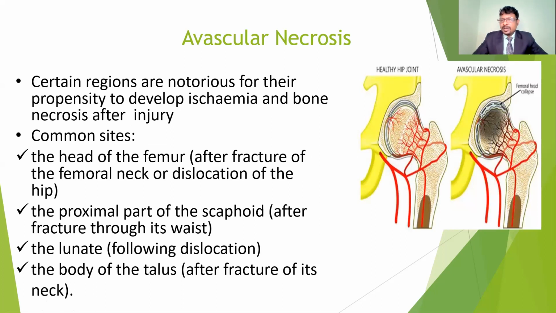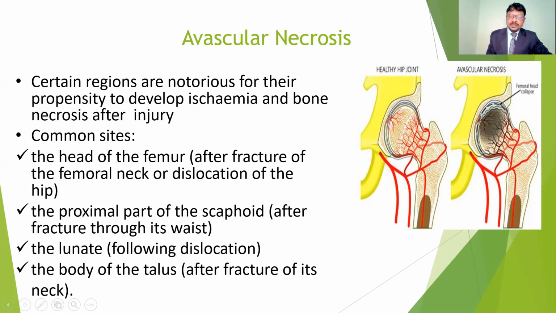Another delayed or late complication is avascular necrosis. Avascular necrosis means the loss of blood supply; vascular means the blood vessels. Loss of the blood supply to a particular fragment or segment gives complications, especially in the case of the hip. In hip fractures, there may be decreased blood circulation to the hip joint because of compression or damage of the blood vessels. Here ischemia develops, which may lead to necrosis, so the tissue dies. It gives severe pain and restriction of movements.